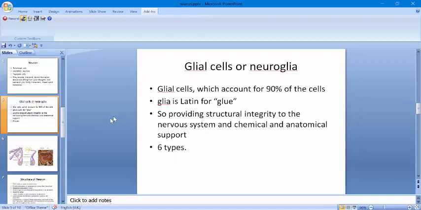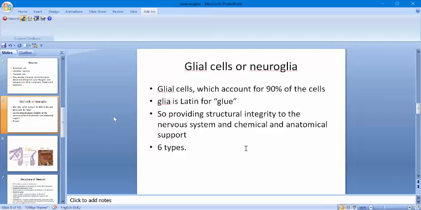Now, what are glial cells or neuroglia? Glial cells account for 90% of the cells. Glia is a Latin word, and it means glue. They hold nervous tissue together. Their main functions include providing structural integrity to the nervous system, and they also provide chemical and anatomical support that permits neurons to carry out their function.